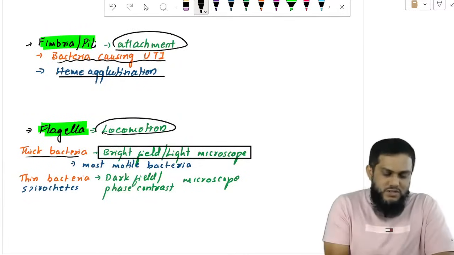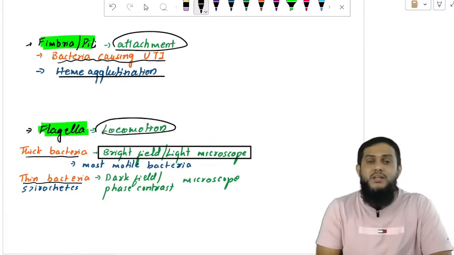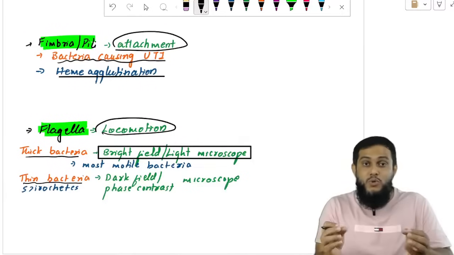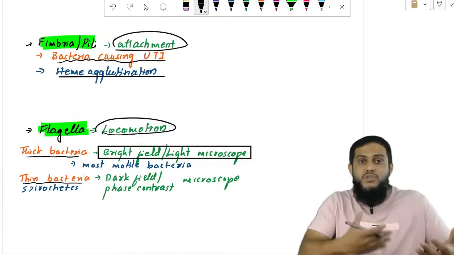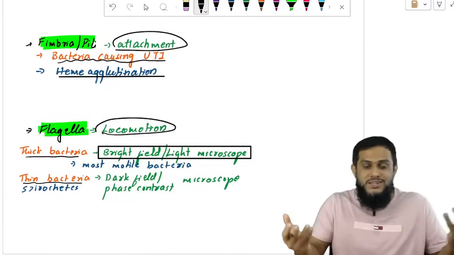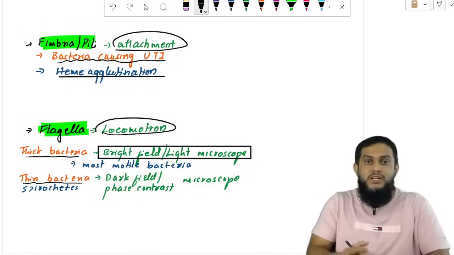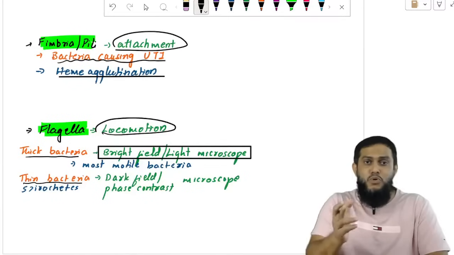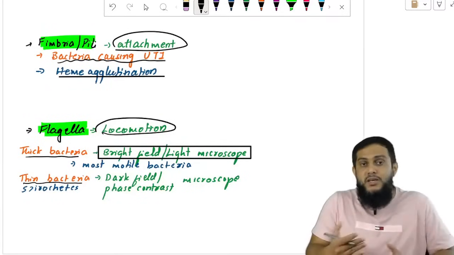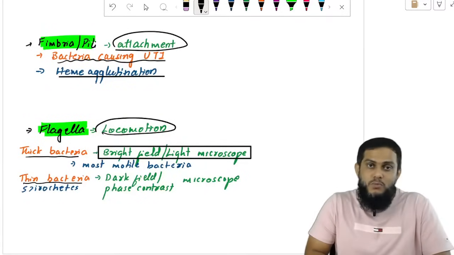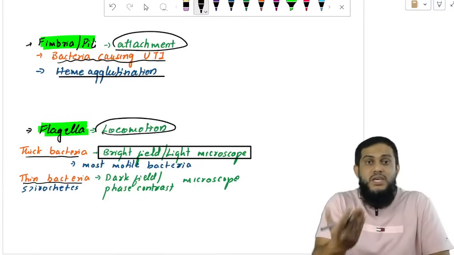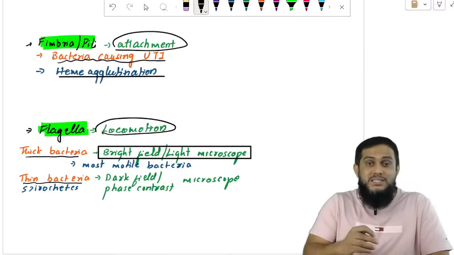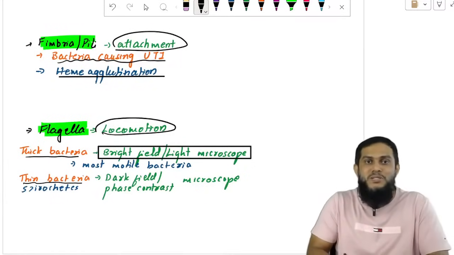The problem is with the thin bacteria. Thin bacteria are not seen under bright field microscope or light microscope. That is the normal microscope we have used in physiology, pathology, microbiology in our first and second year MBBS, in which you can see only thick bacteria. Therefore, motility of thick bacteria can be seen in bright field or light microscope. But thin bacteria are difficult to see in bright field microscope, and when you can't see them, you can't see their motility.